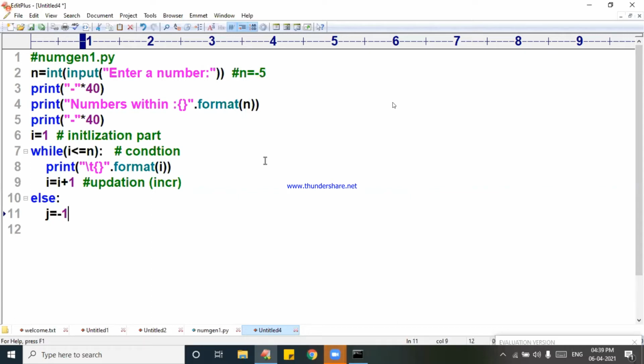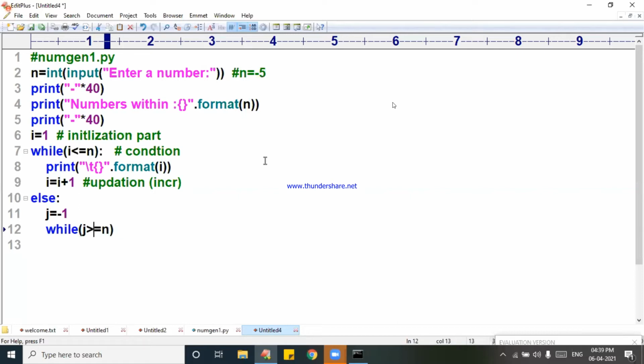Here I will start with j is equal to minus 1. There I will write the while loop. See the beauty of it: in an else I am writing a while. Wonderful logic. The condition is j greater than or equal to minus 5, that is nothing but n.